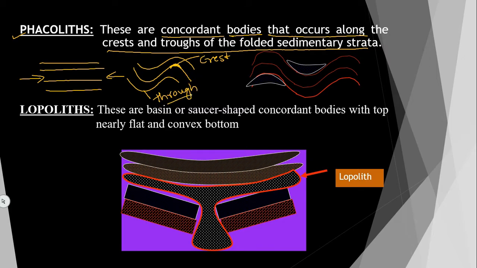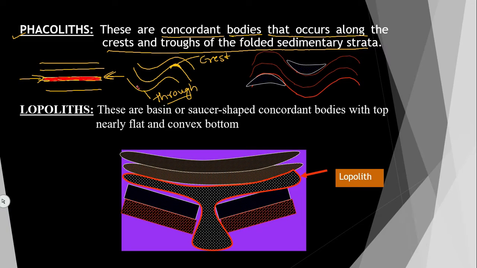So, what happens here? Before folding, there will be an accumulation or intrusion of magma here, like a sill. When it gets pressurized from both the sides, this magma will travel, I will show you. This is the igneous intrusion body which has already intruded before folding, before pressurizing.